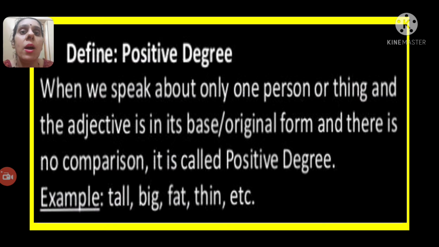Let us see what is a positive degree. When we speak about only one person or thing and the adjective is in its base or original form and there is no comparison, it is called positive degree. That means the adjective should be in the base form and you are talking only about one person or thing, with no comparison. Examples: tall, big, fat, thin, etc.